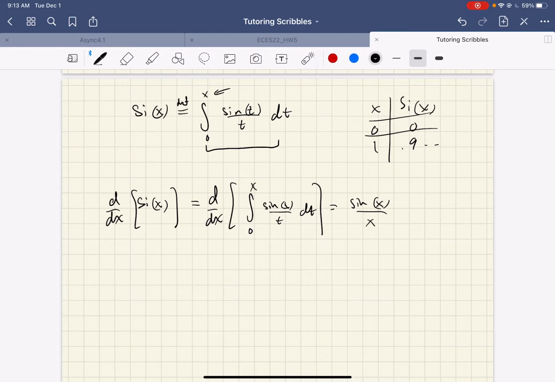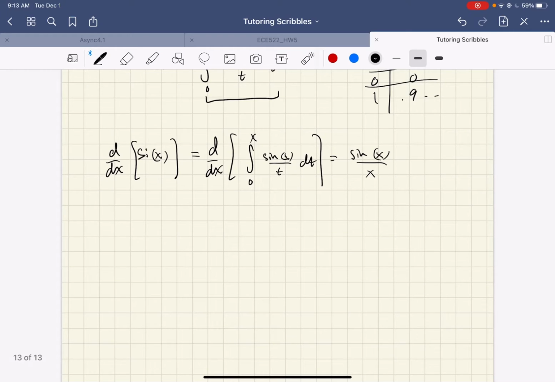I could make your life even harder and use the chain rule. Let's take the derivative of psi of x squared. Just don't panic. I have an outside function, so I take its derivative, sine blah over blah, and I leave the inside the same, x squared, times the derivative of the inside, 2x.